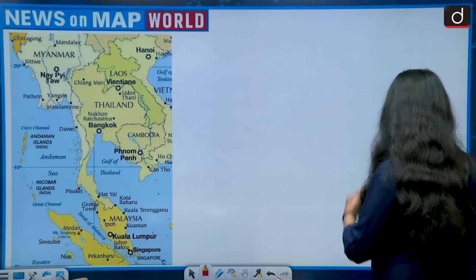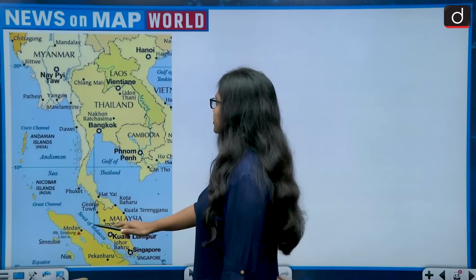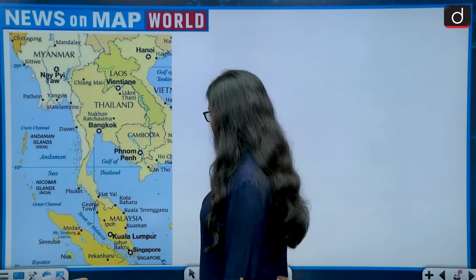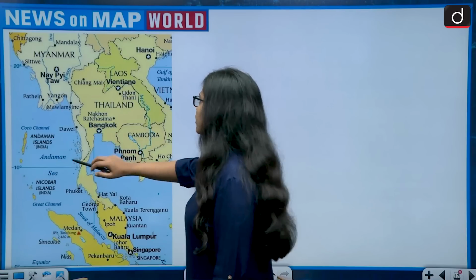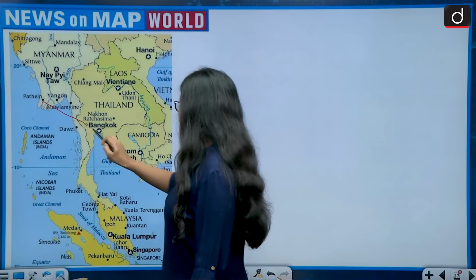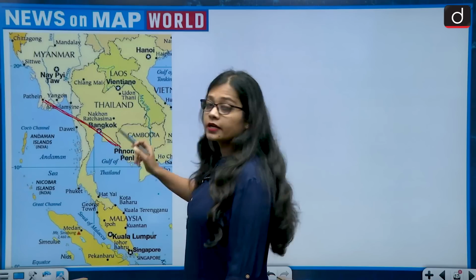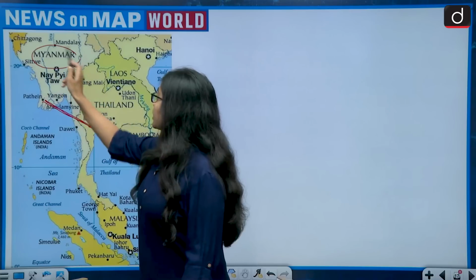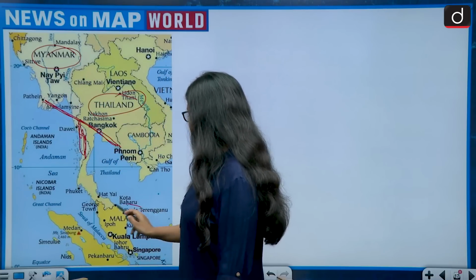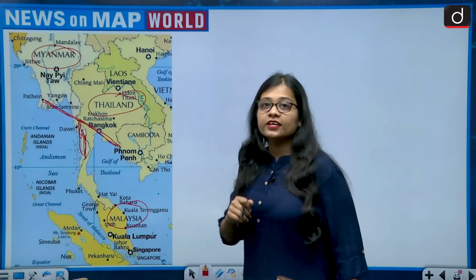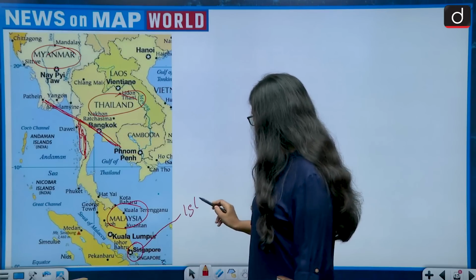So let's see this. If we will look at the map of the East Asia, then we get these countries like Myanmar, Thailand, Cambodia, Laos, Vietnam, Malaysia, Singapore. Now we have to talk about, first of all, Malay Peninsula. So Malay Peninsula lies from this region to this region. This is the region of Malay Peninsula, and it contains the countries like Myanmar, yes, this portion of Myanmar, then it contains Thailand, yes, then it contains Malaysia, yes, and now here the catch lies. It does not contain Singapore, because Singapore is an island nation.